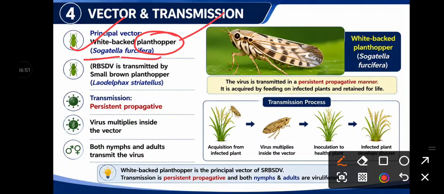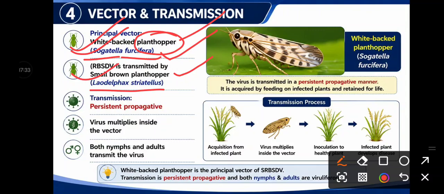Remember both the common name as well as the scientific name. This is a mostly asked question, an ASRB favorite question. If you appear in an interview also, they will definitely ask if you are working in virology, or in general for the transmission part. So remember both the common name as well as the scientific name. Whereas for the RBSDV, the vector is the small brown plant hopper and the scientific name is Laodelphax striatellus. So remember the scientific names for WBPH as well as small BPH.